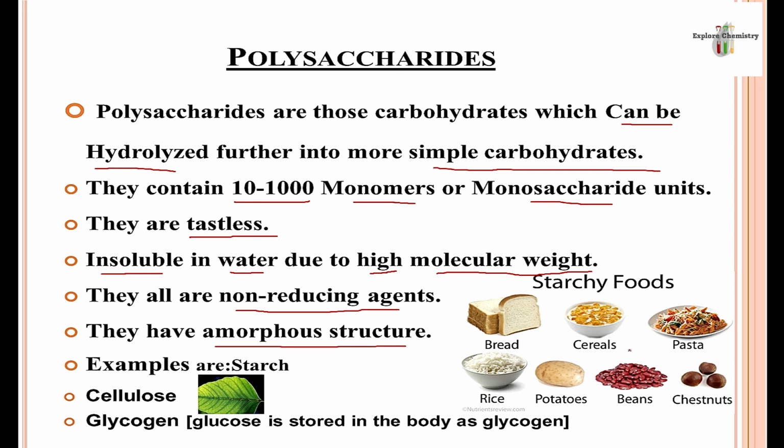These are the things in which polysaccharides like starch are mostly found. Cellulose and glycogen are other examples of polysaccharides. Cellulose is present in leaves. Glycogen is the compound in which glucose is converted and stored in our body.